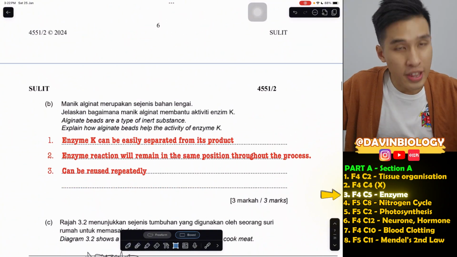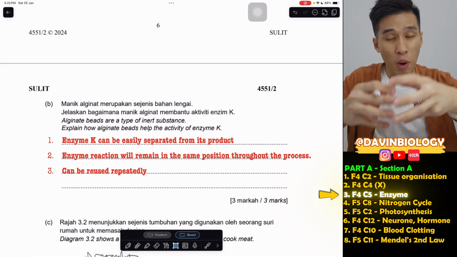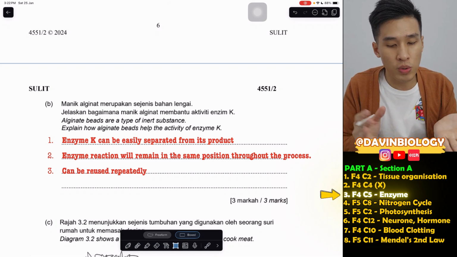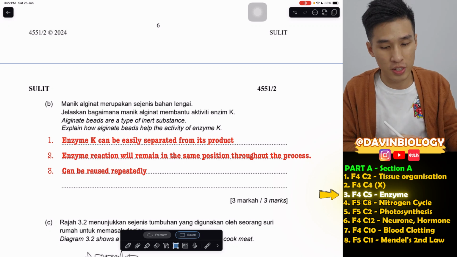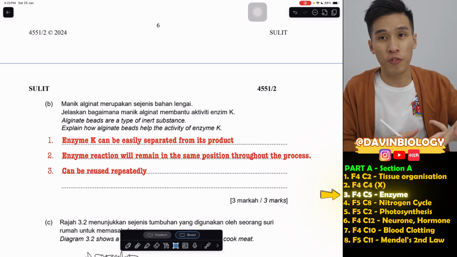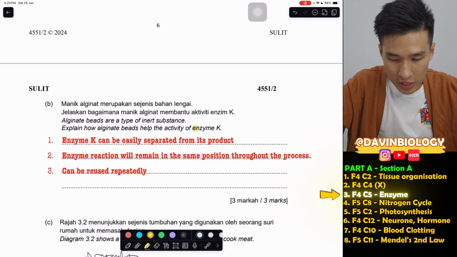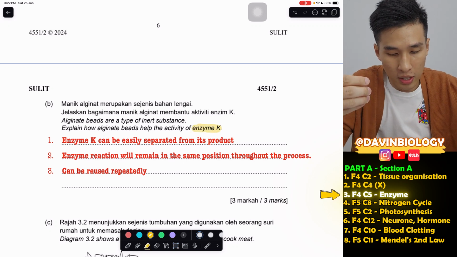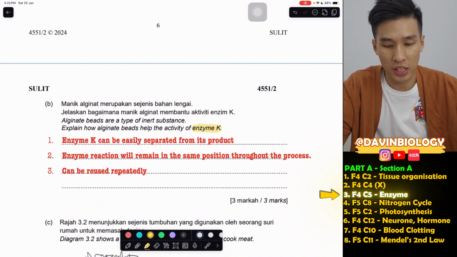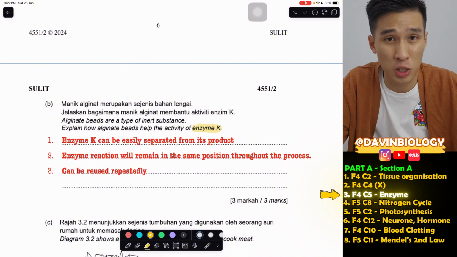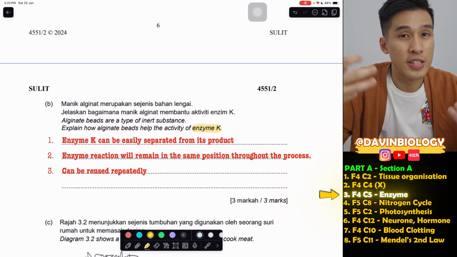Moving on. In enzyme immobilization questions, they always like to ask about the advantages, especially of these beads. How do these beads help the activity of enzyme K? What is so special about them?